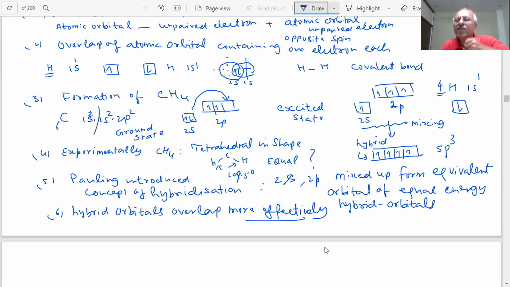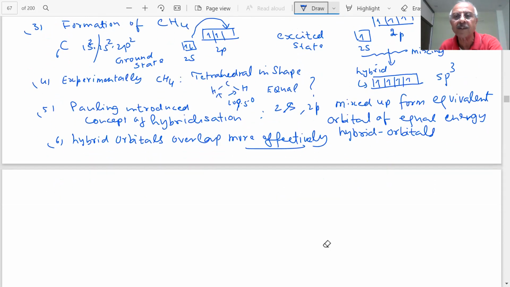Why are atoms combining, students? They want to be stable. They want to become more and more stable. So where more stability is there, that direction will be taken. Therefore, student, I hope the point is clear that hybridization takes place. The extra energy required for hybridization is provided when the bonds are formed by the carbon and hydrogen with the hybrid orbitals. That energy is more than the energy required to form the hybrid orbitals. It compensates that, therefore, hybridization.